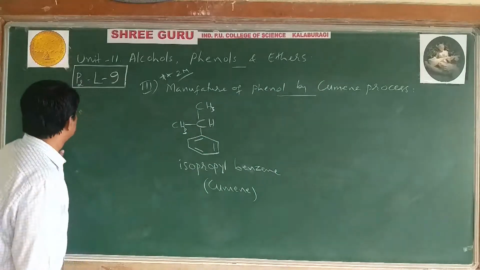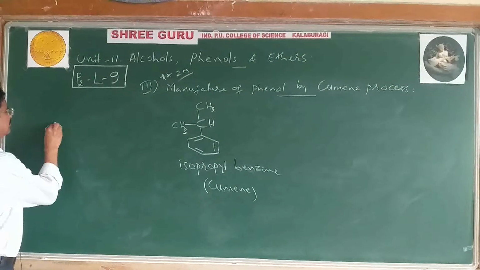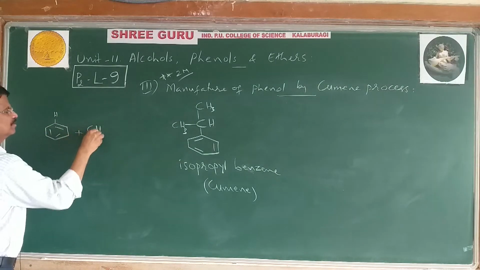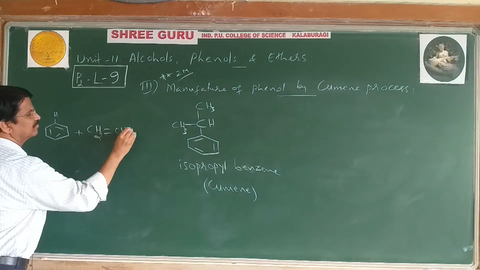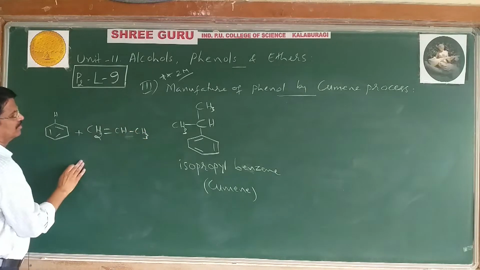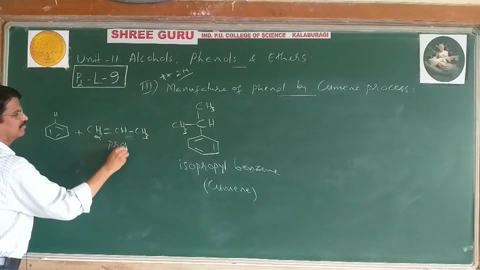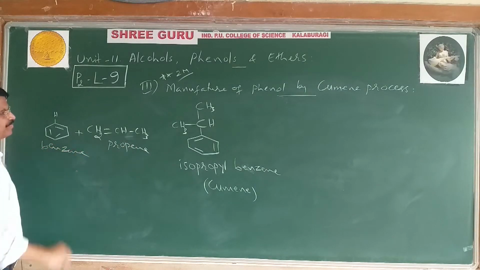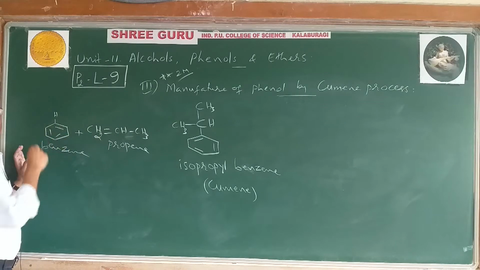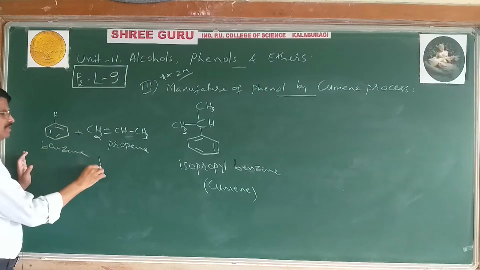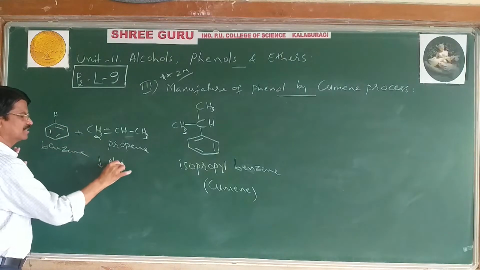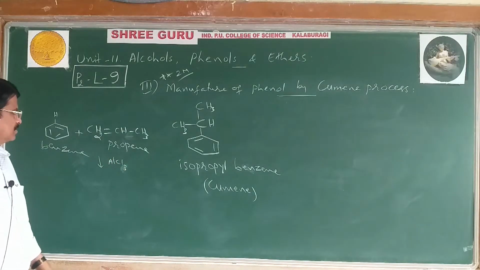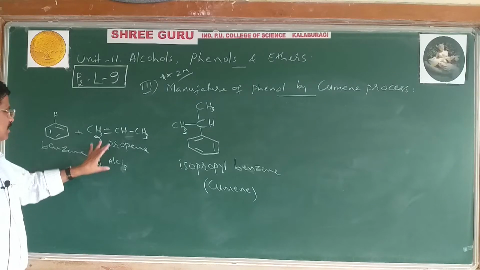Okay. Now first we take benzene plus propene. Propene and benzene combine, means an addition reaction occurs, but it is in the presence of anhydrous AlCl3 or even H3PO4. So aluminum chloride acts as a catalyst in the reaction.